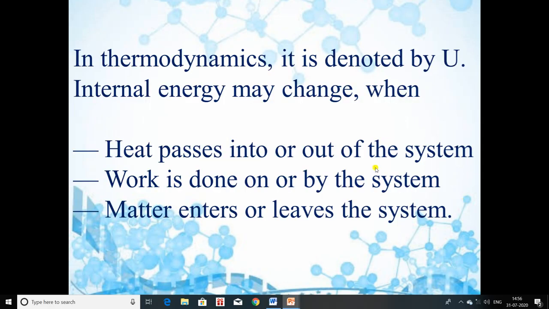So internal energy is denoted by capital U, and we can change internal energy when heat passes into or out of the system, or work is done on or by the system, or matter enters or leaves the system. By these three methods, we can change the internal energy.